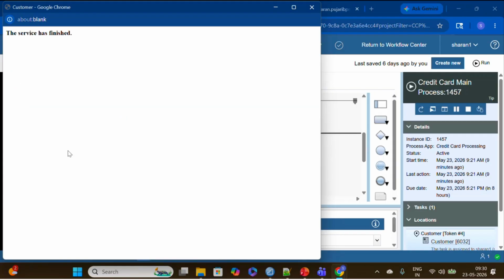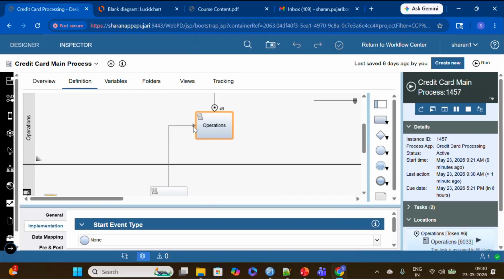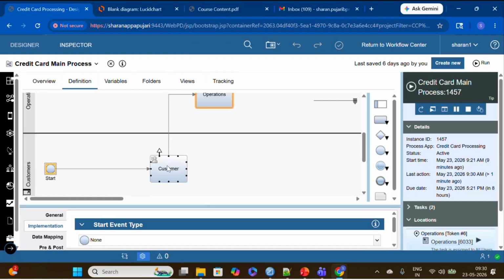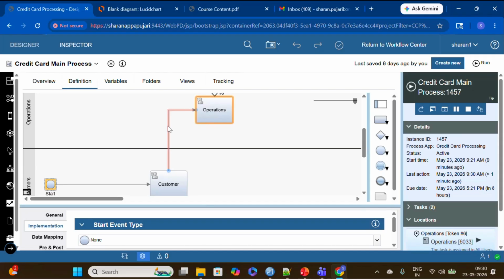I'll click on done. So what will the token number be now? If you see here, it has changed to 6 because task 4 is closed. Then 5 will be the sequence number, and 6 will be your token number. For the sequence number also, one token will be assigned.